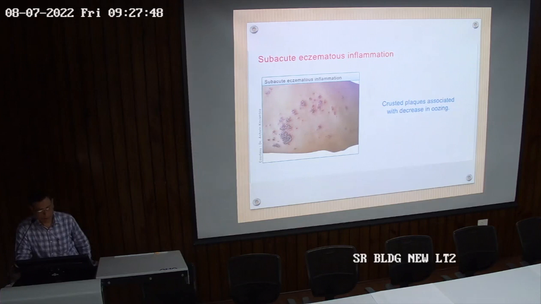So erythema is there. You can see on the periphery the erythema is there. This shows that the lesion is still active, but it is of a longer duration. Acute means a short duration. This is a bit longer duration. When crusting is there, erythema has subsided a bit, itching is less, and there is a decrease in oozing.